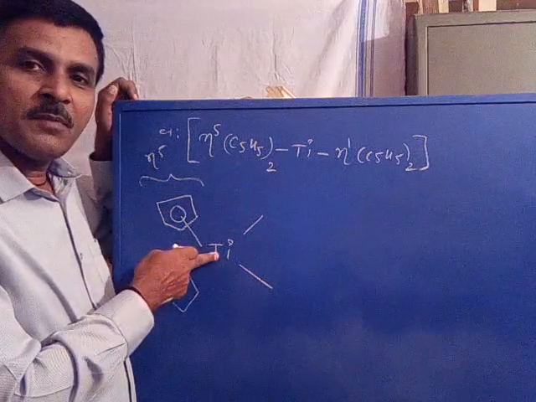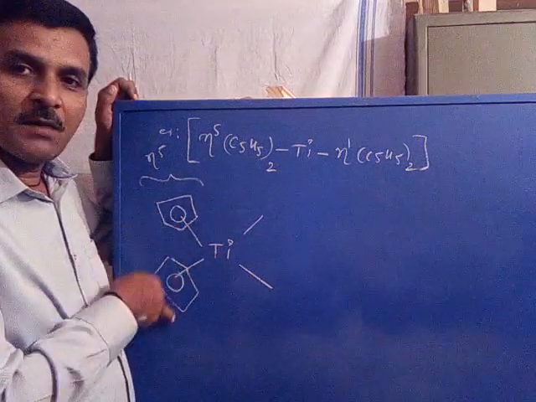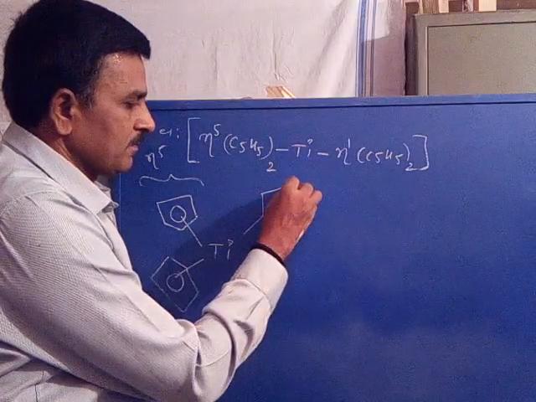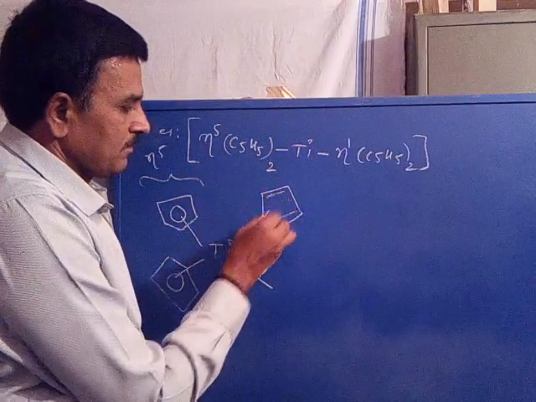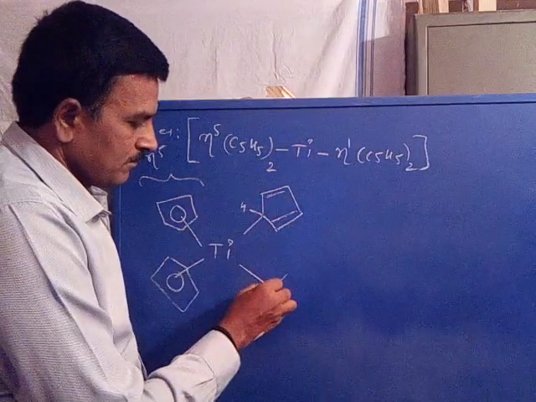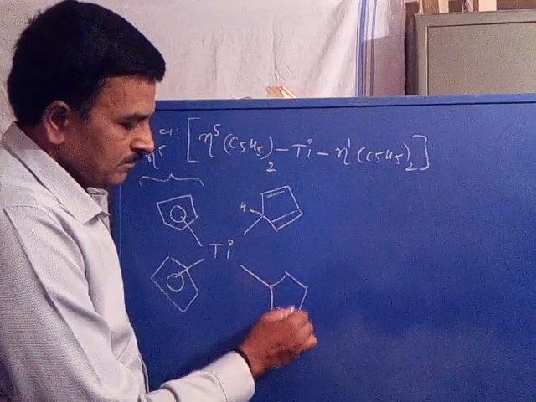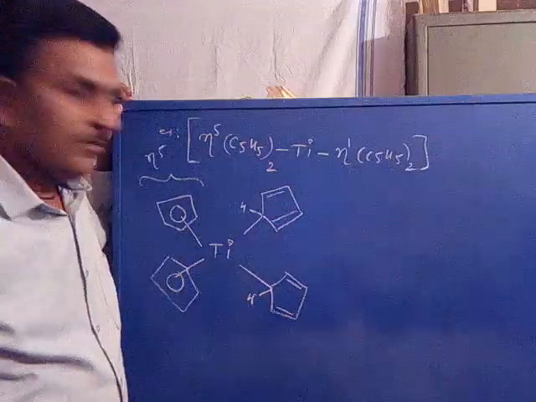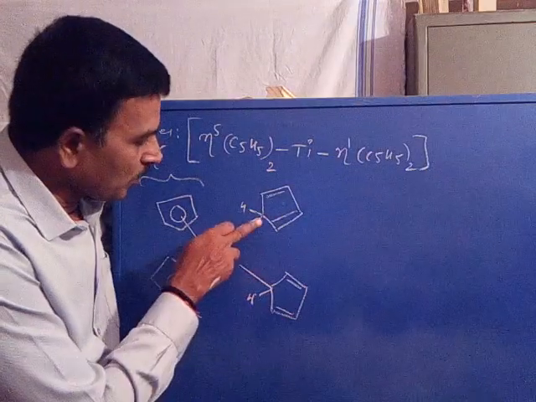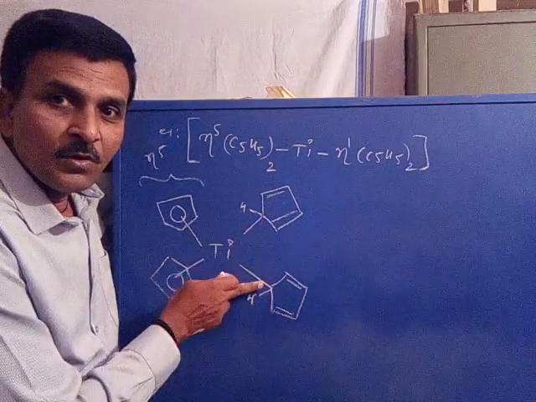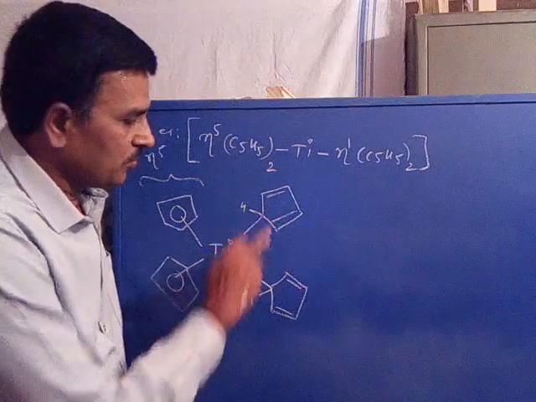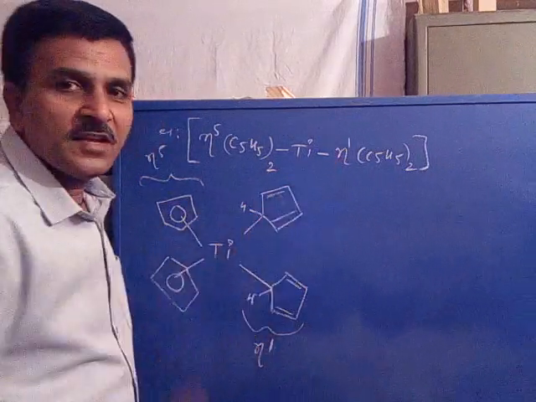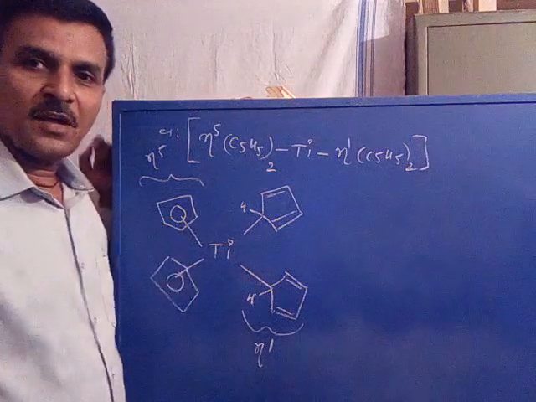So the titanium may be attached with any one of the carbons. Then the remaining 2 ligands: these are the remaining two ligands, where these two ligands bind with only one fixed carbon. So these contribute hapticity 1. So this is the exact structure.